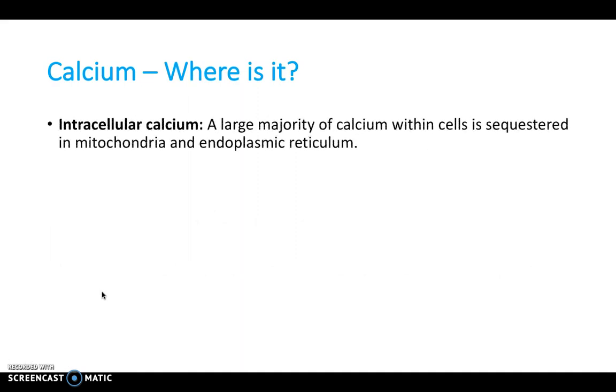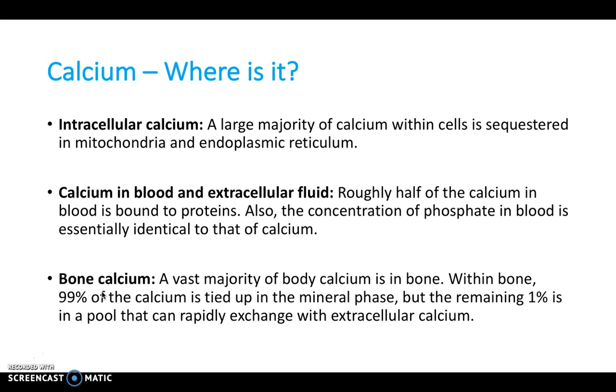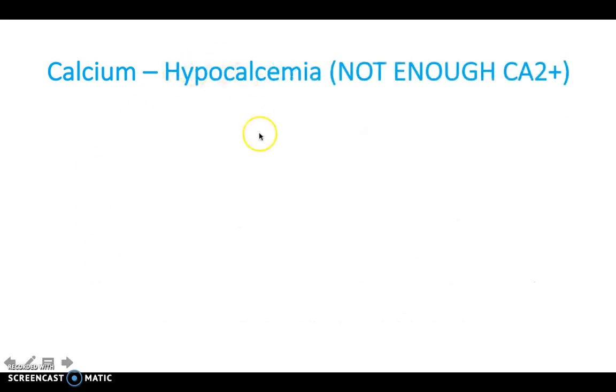So where is all this calcium? Well, it's in three locations that we need to know about. You could have intracellular calcium, and a large majority of calcium is within the cells, in the mitochondria and the endoplasmic reticulum, acting as a signalling molecule. On the other hand, calcium's in our blood and extracellular fluid, flying around our body, bound to proteins. Alternatively, the most known location of calcium is in the bone, of course, and 99% of the calcium is tied up in the mineral phase, but we have 1% which remains in a pool that's rapidly exchangeable with the extracellular calcium, and this is how we increase and decrease the calcium in our blood, as we'll see in a moment.